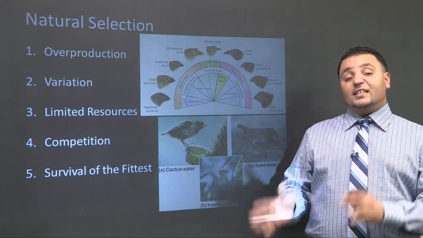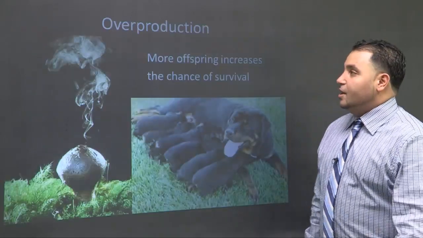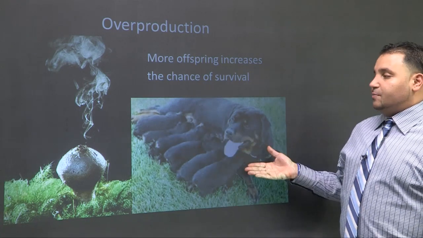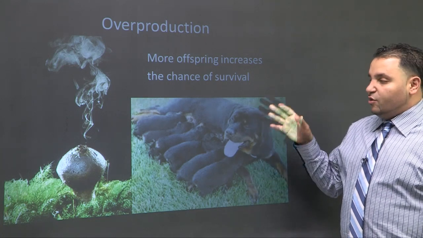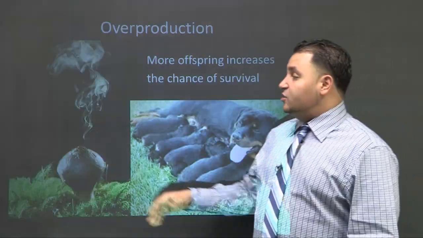Okay, somebody can have cancer and have like 20 kids. That's the fittest. Got it? Bam. All right, overproduction. I just wanted to show you here how it's probably possible that all these Rottweilers aren't going to survive. The youngest or the runt of the litter usually dies off, and you never get them all to survive. In addition, this puffball.